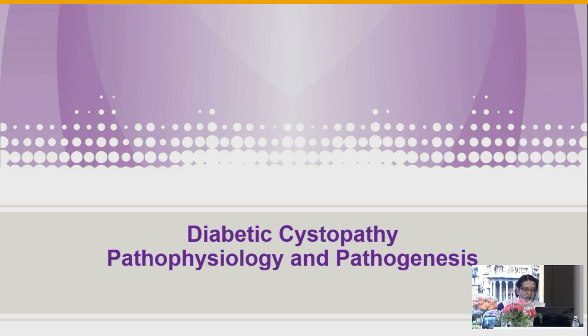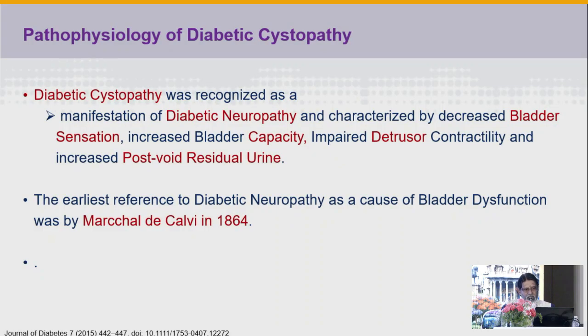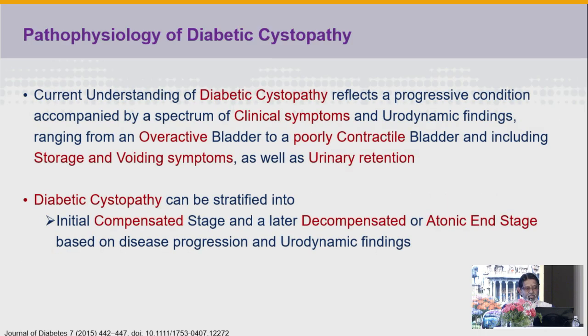Diabetic cystopathy, pathophysiology and pathogenesis. It was recognized as a diabetic neuropathy, characterized by reduced bladder sensation, increased bladder capacity, impaired detrusor contractility, and increased post-void residual urine, PVR. The earliest reference, of course, was given by Calvi in 1864.